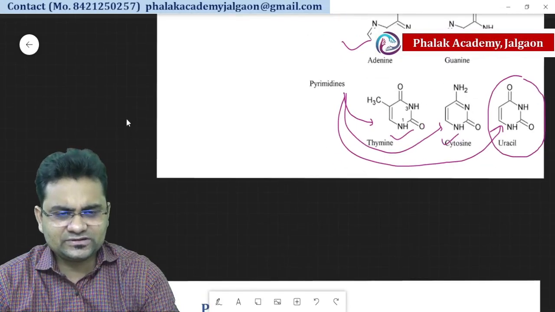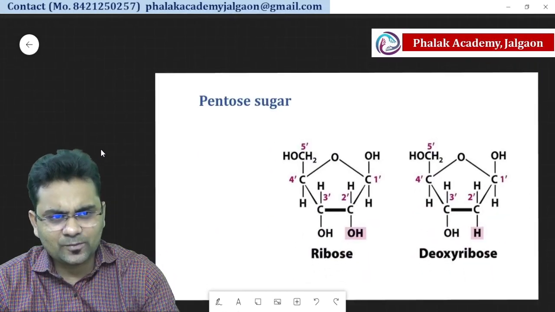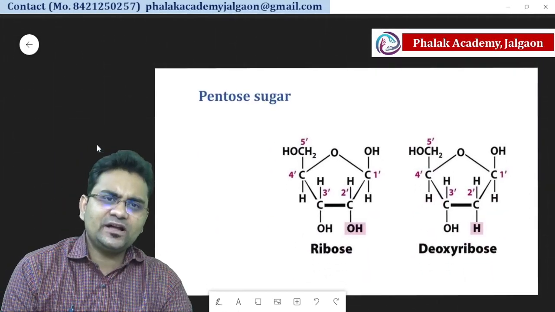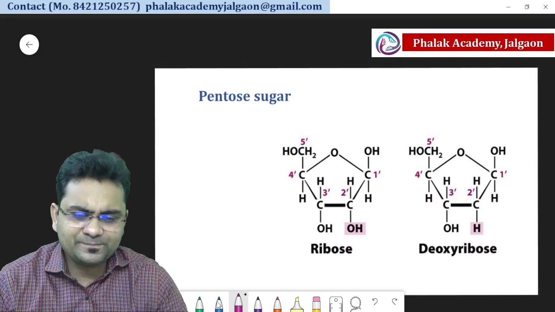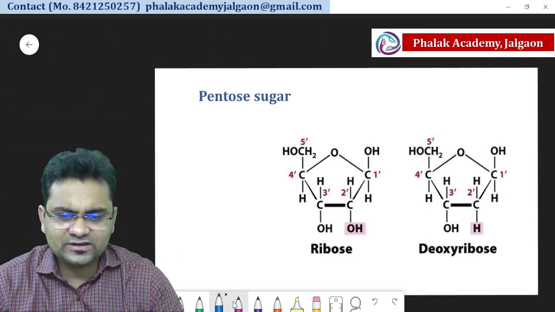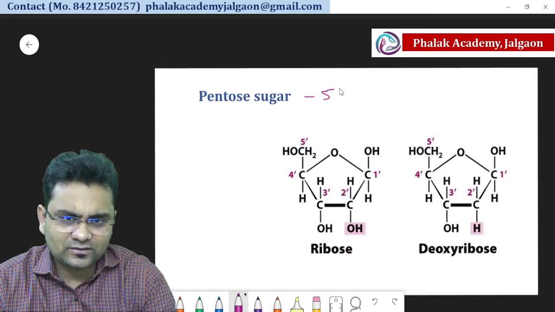Then we will see another component of a nucleotide, that is pentose sugar. So what is pentose sugar? Pentose sugar means a 5 carbon containing sugar.